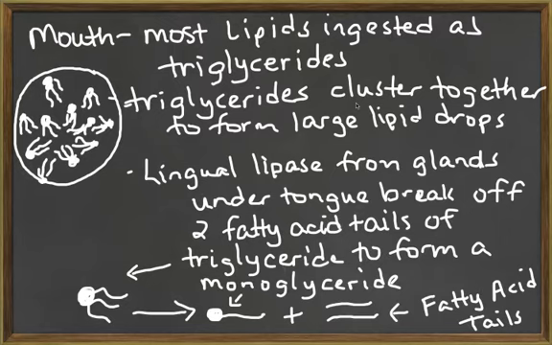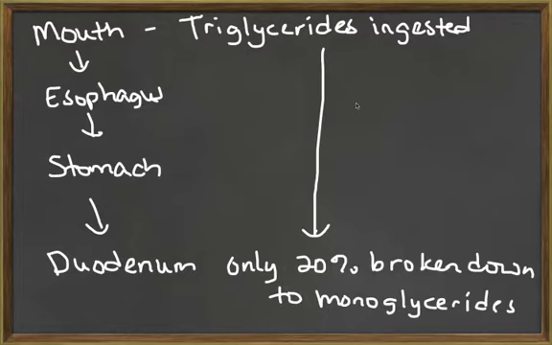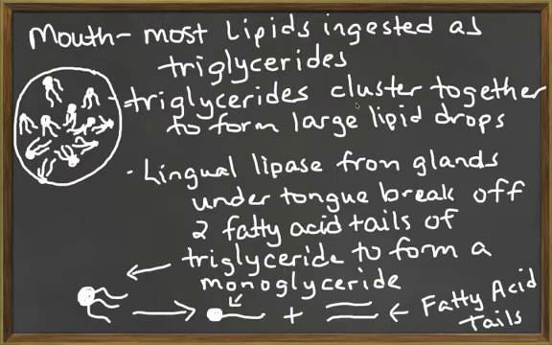These triglycerides tend to form large lipid drops as their hydrophobic ends repel away from water. These lipid drops are large enough that only about 20% of them will be digested by the time they enter the duodenum. Small amounts of lingual lipase from the small glands of the tongue begin breaking down these triglycerides that are ingested. 2 fatty acid tails are broken off the glycerol head, leaving 1 fatty acid tail and a glycerol, which we now call a monoglyceride.